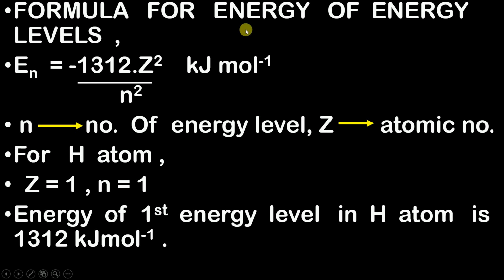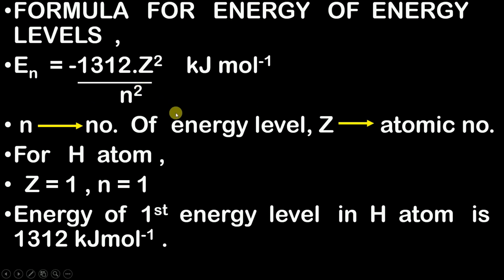Similarly, you can find out the energy of each energy level. Suppose you want to find out the energy of second energy level, all you have to do is put the value of n as 2. Suppose you want to find out the energy of third energy level, then you have to put the value of n as 3. Similarly, you can find out the energy of all energy levels.